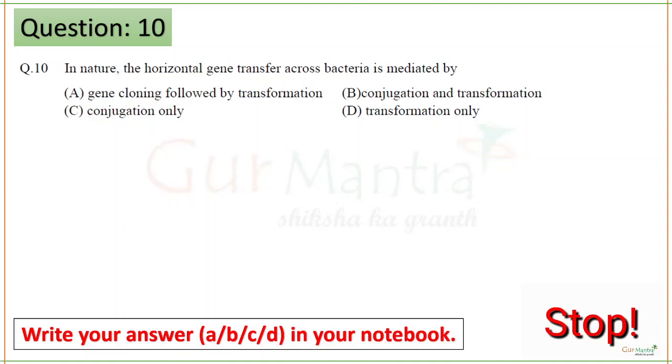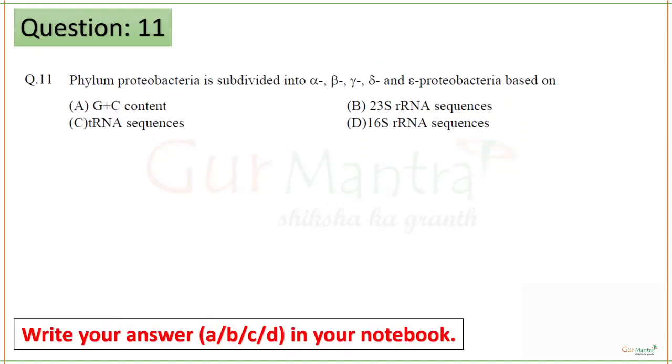In nature, the horizontal gene transfer across bacteria is mediated by, the correct answer is option B, conjugation and transformation. Transduction also comes under horizontal gene transfer, but that's not an option anyway.